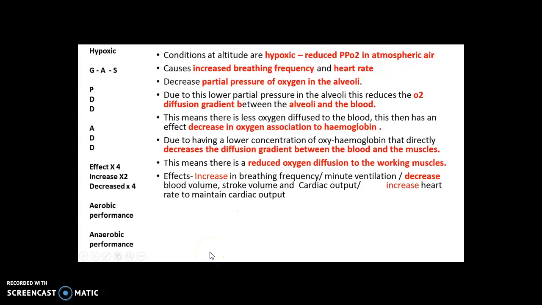Now, what impact does this have on aerobic performance? Well, obviously, if you have a reduced oxygen starting off in the atmospheric air and then moving down the gaseous exchange cycle, then we have a problem. Okay, so aerobic performance will decrease. This will lead to a reduced intensity and duration of exercise before you reach that point at which lactate accumulation exceeds the speed at which you can remove it, which is OBLA. Okay, so that is a problem. It reduces your VO2 max, particularly poor initially, and marathon runners or aerobic performers will find it very difficult to perform at their maximum.